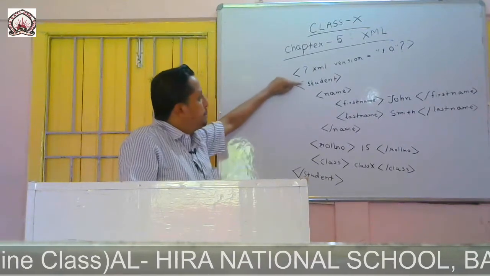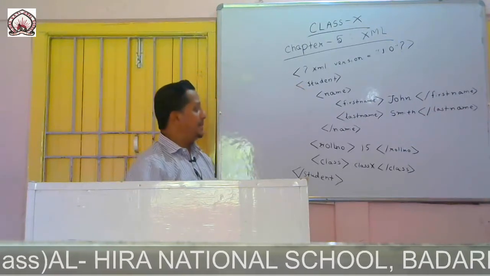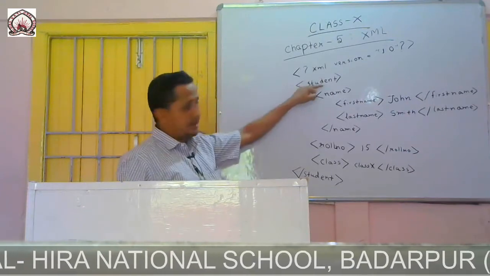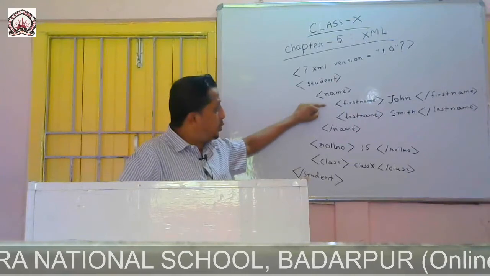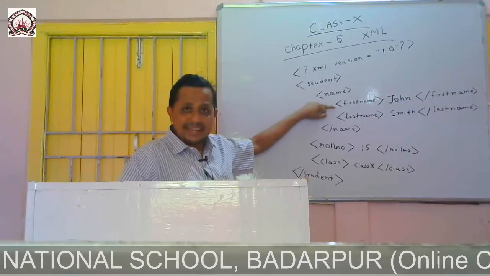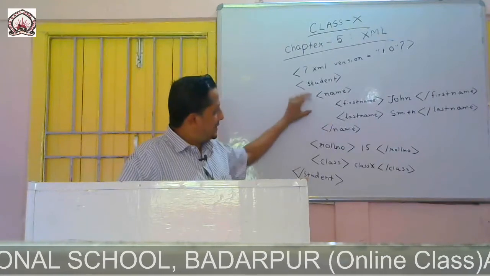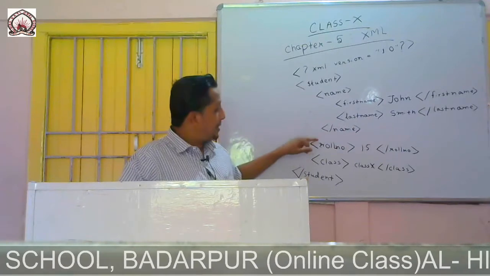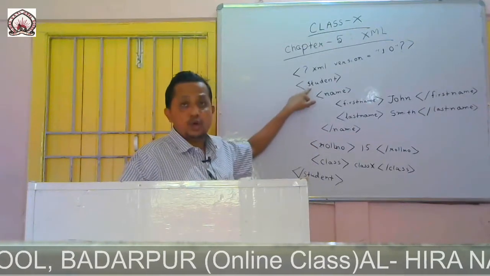For example, the root element contains the element name. Now the name element contains two children, first name and last name. Then roll number is a child of student, and class is a child of student.